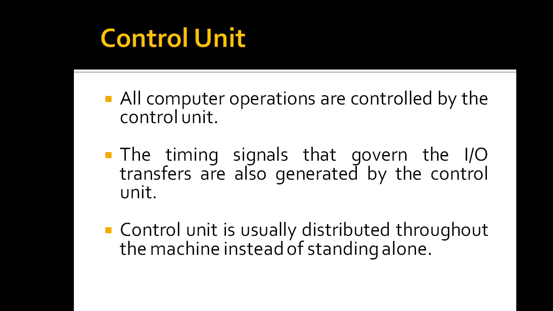The remaining two units are the input unit and the output unit. Coming to input units, computers accept coded information through input units, which read the data. The most well-known input device is the keyboard. Whenever a key is pressed, the corresponding letter or digit is automatically translated into its corresponding binary code, and then that is transmitted over the cable to either the memory or the processor, depending on what type of operation is to be performed on that data.